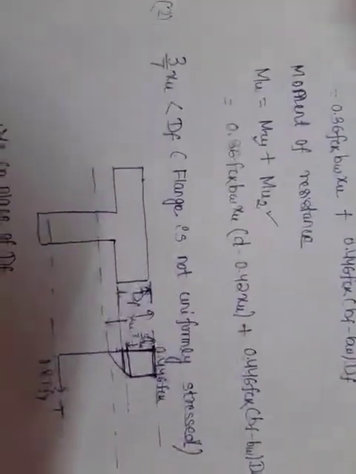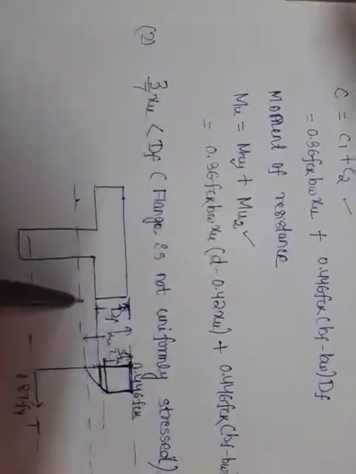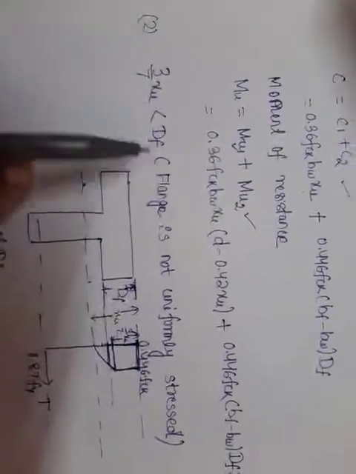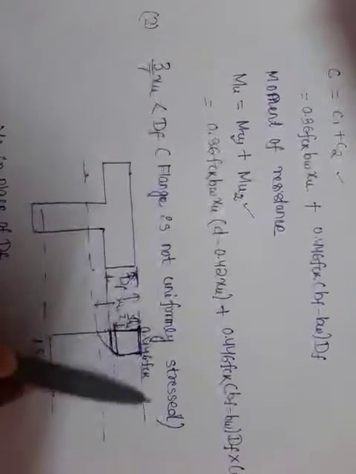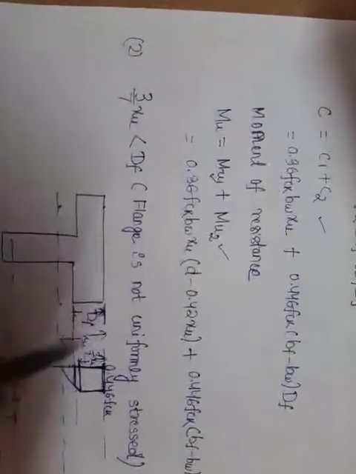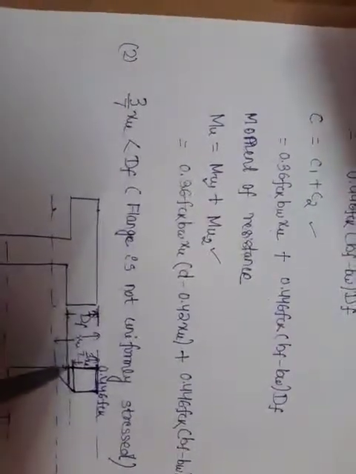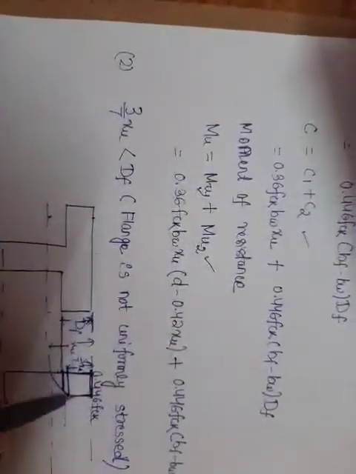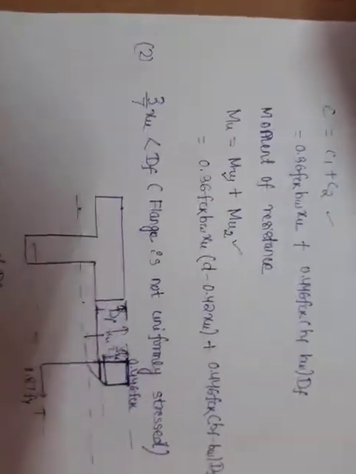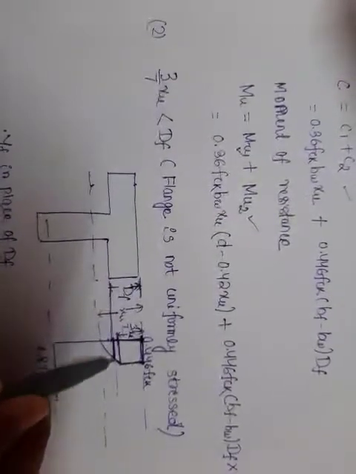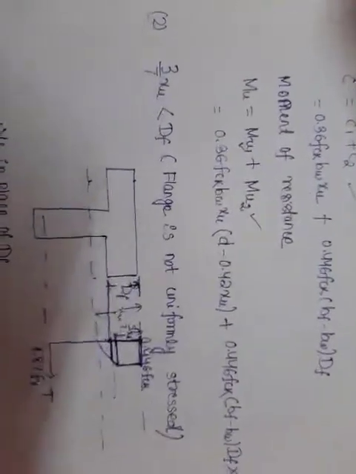Then come to the next condition. The neutral axis lies in the web, but 3/7 xu is less than Df. That means the flange is not uniformly stressed. When 3/7 xu is less than Df, a rectangular cum parabolic portion of the stress block will exist in the flange. So it will be a little difficult to do the calculation.